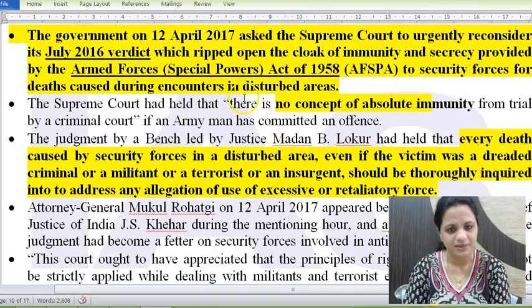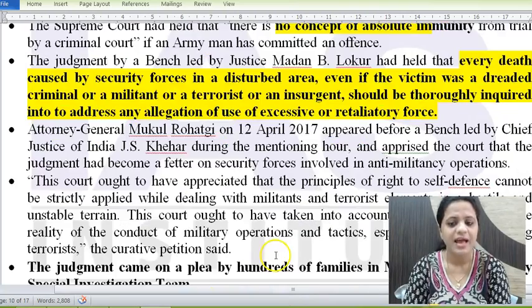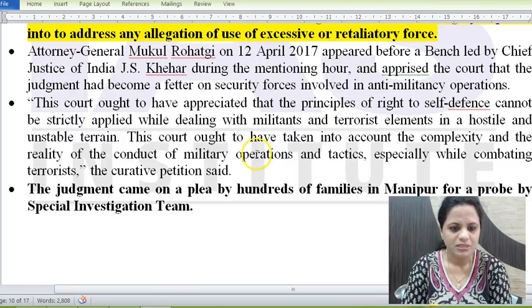So now the central government is asking the Supreme Court to reconsider this verdict because it says this is affecting the morale of the security forces. It needs these powers to tackle anti-militancy operations. But the Supreme Court during that time had also said that if the morale of the security forces is important, the morale of the civilians living here under fear and threat also cannot be neglected. So that also needs to be addressed. So this is the case. Now let's see what the Supreme Court does on this matter. The central government has asked for a review.